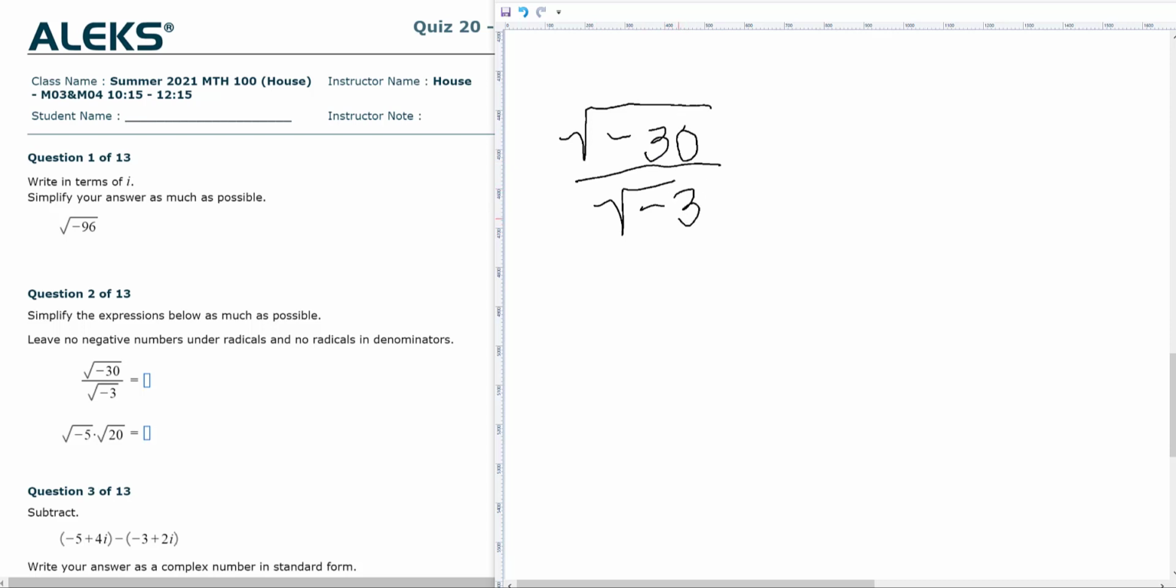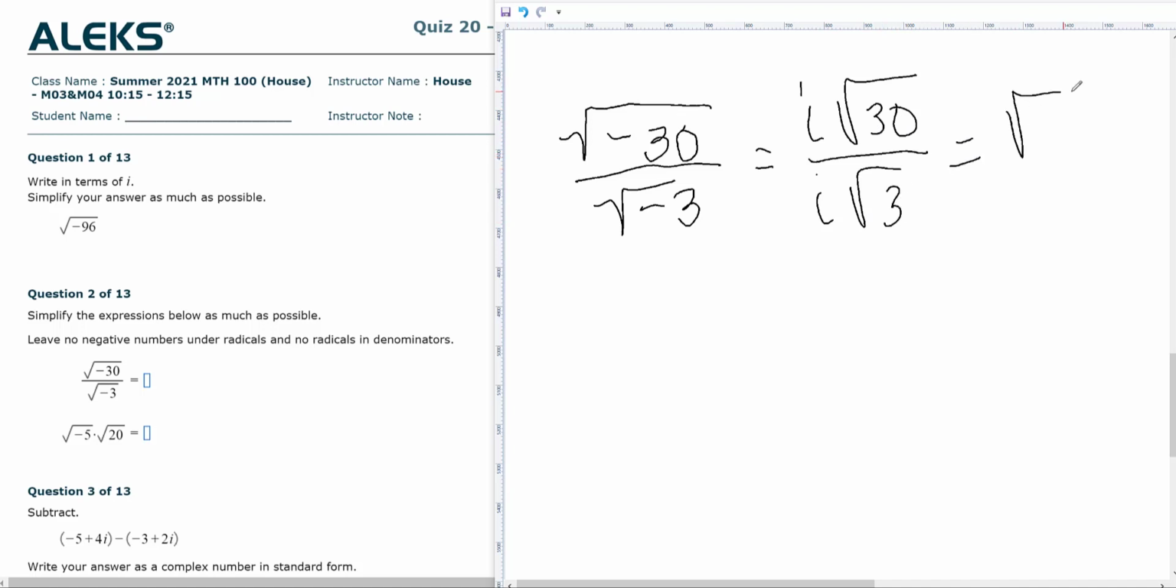In number 2, it doesn't really matter so much in this one, i square root of 30 over i square root of 3, because that's going to end up being the square root of 10, because i divided by i, just like any number, is 1. Square root of 30 divided by the square root of 3 is square root of 10. If this had been multiplication, it would have been a different story.